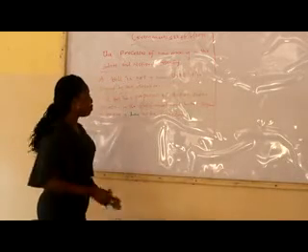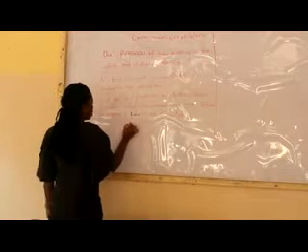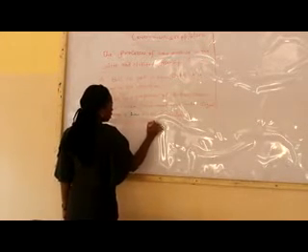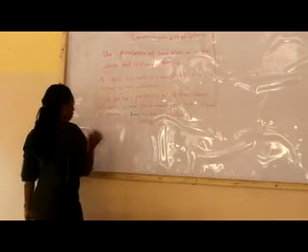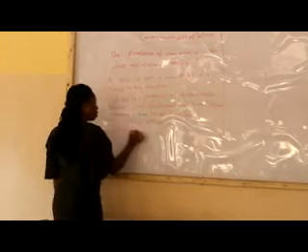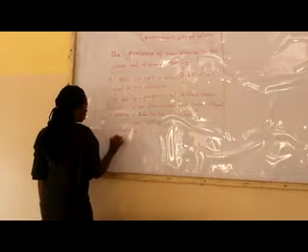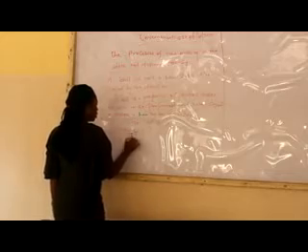Then let us see the types of bills. We have one, private bill; two, public bill. Remember, it's not a law. But I said what types of bills? Now we have private bill, we have public bill, and we have money bill.